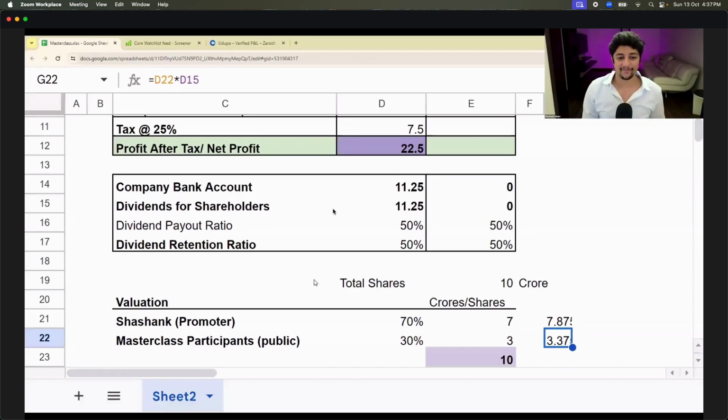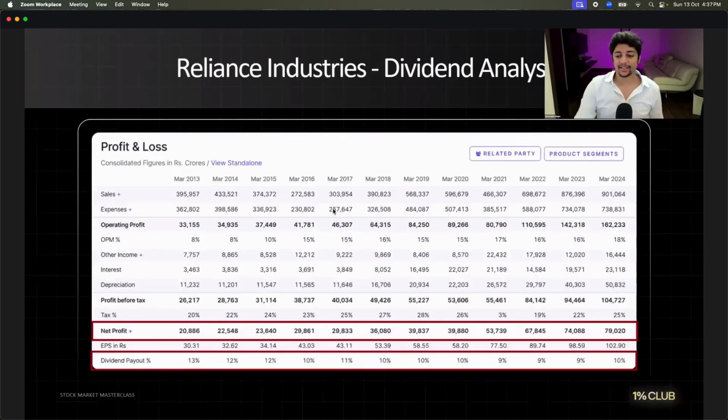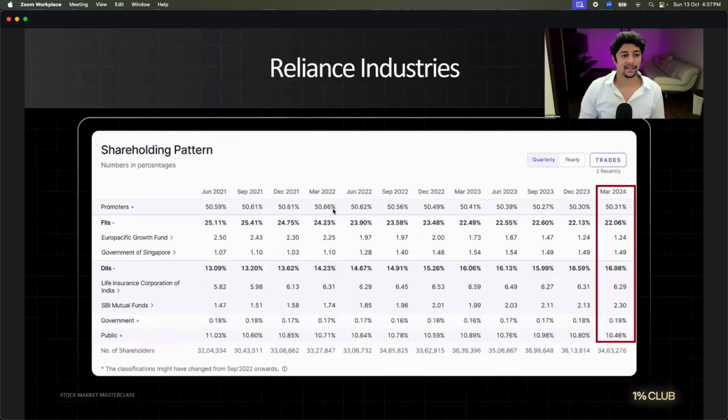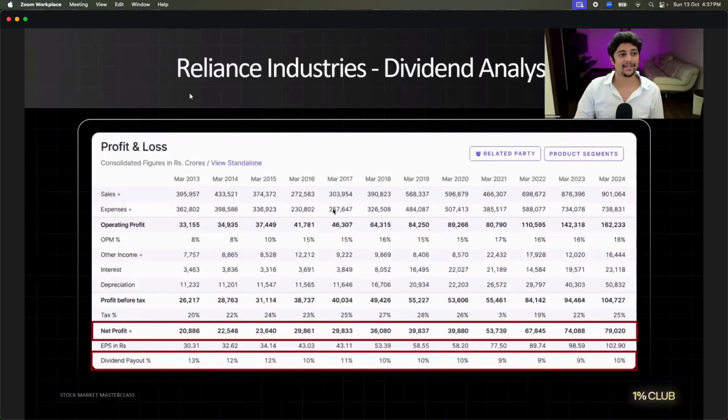Now comes the fun part. Okay, look at the dividend payout ratio here. Now let us first look at Reliance dividend analysis. What is the net profit? 79,000 crores is the net profit of March 2024 of Reliance Industries. And how much is the dividend payout ratio? Because now you guys all know, it says 10%.